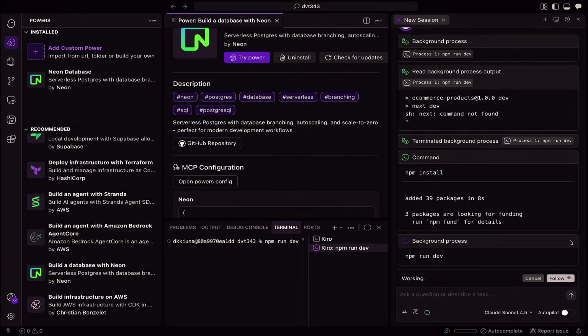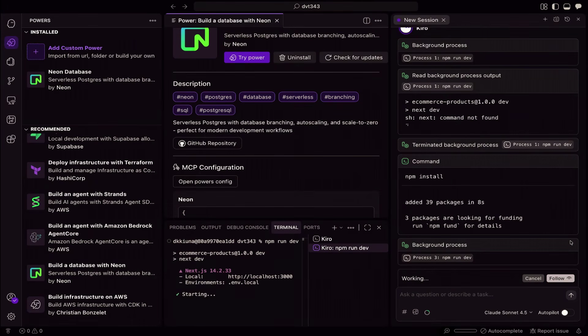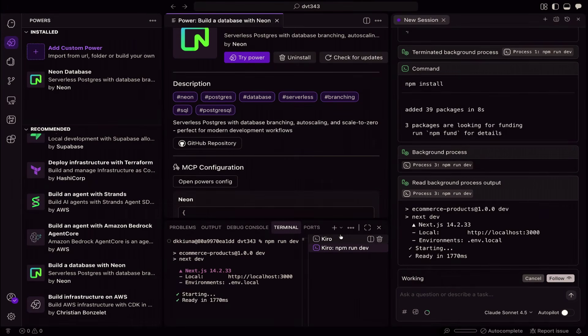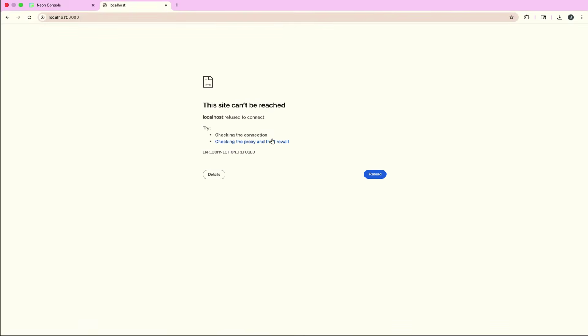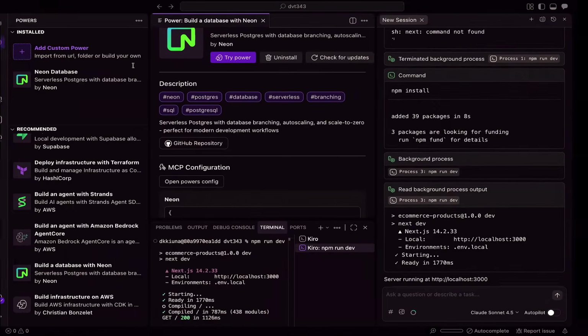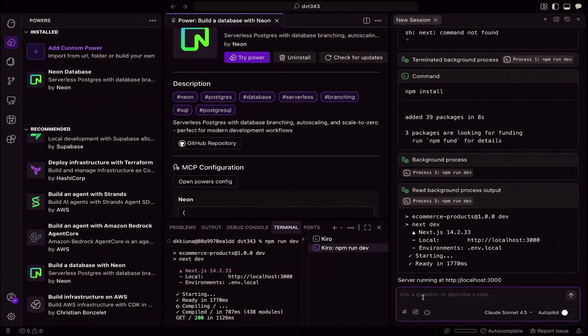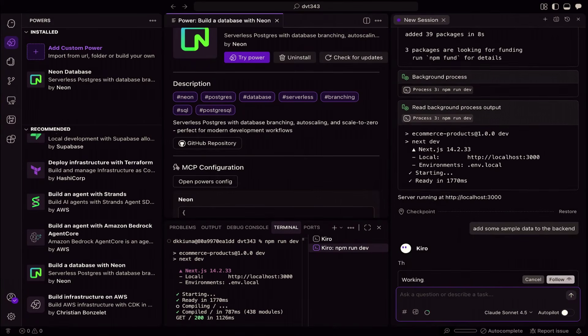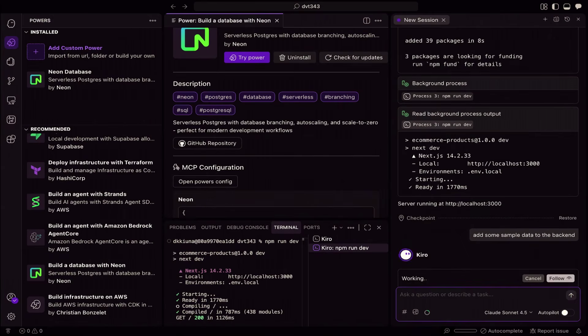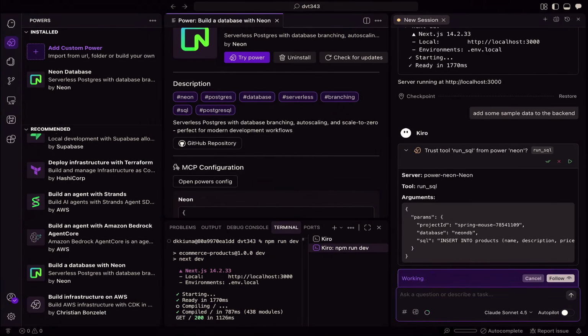So we'll run our local dev server, and now we have it running locally, and we shouldn't see any data, so I'll refresh this, and now we see that we don't have any data. And so what I can do is I can say, add some sample data to the backend, and it'll interact with the Neon Power and utilize the MCP tools and add some dummy data. So it's going to run an SQL command to insert some products.